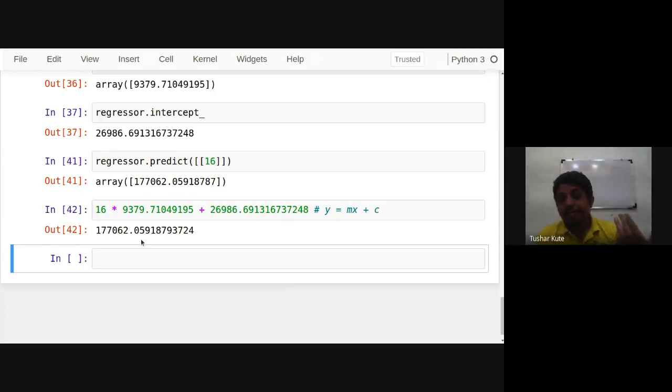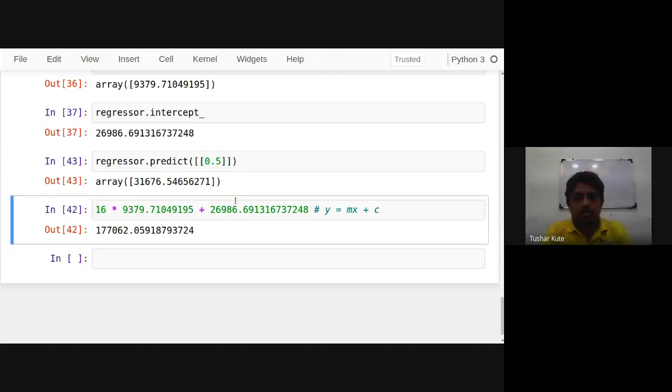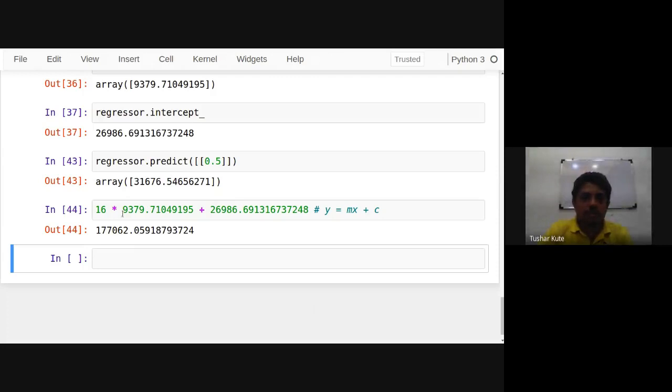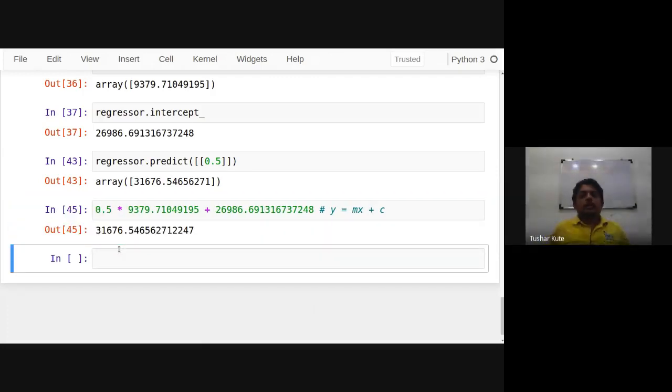You are going to do the predictive analytics on that. So in future also, we can find how much salary one will have. Not only that, if you come below, then also you can find it. For example, minimum experience was 1 year there. I want to check when I have 0.5 years of experience. See, 31,676 will be the salary when I have 0.5 years of experience.